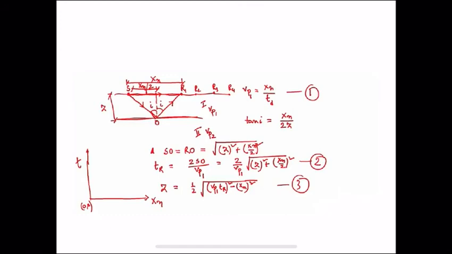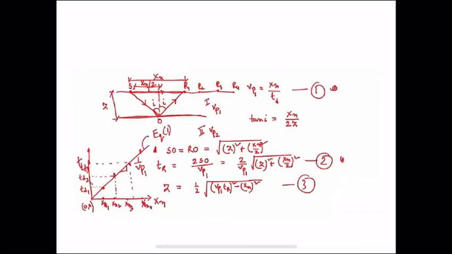Now for every geophone we will get this type of expression. For every geophone there is a direct ray and a reflected ray. So basically we have two expressions. Similarly, this is our TD1, TD2 and TD3. So we'll get a straight line, the best fit curve, so the possibility of error will be reduced.